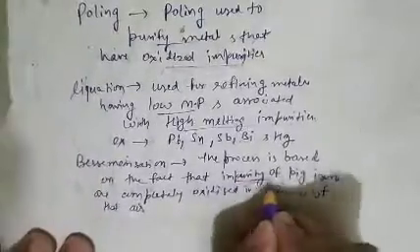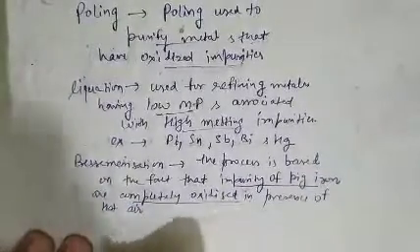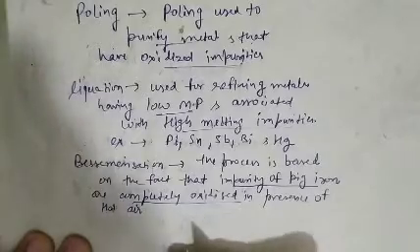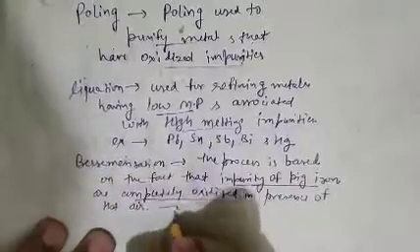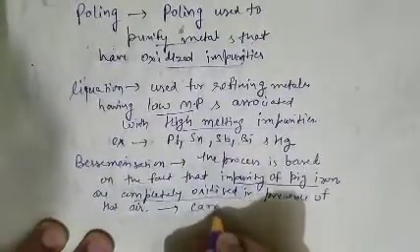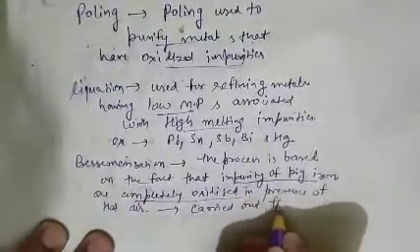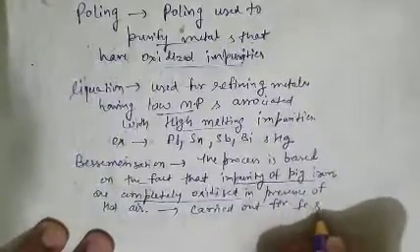This process uses a vessel called the Bessemer converter, and it is carried out for iron and copper.